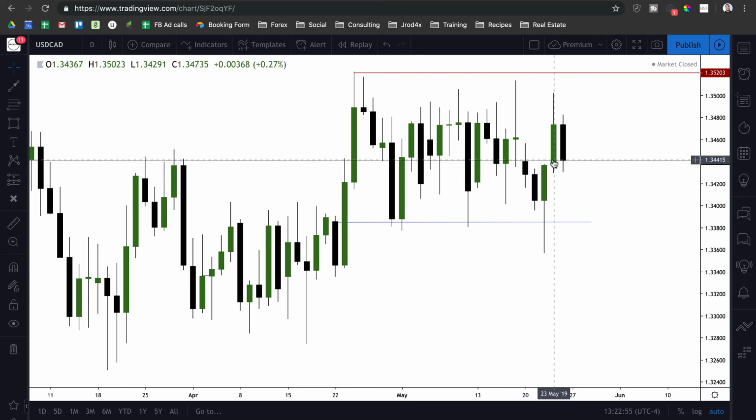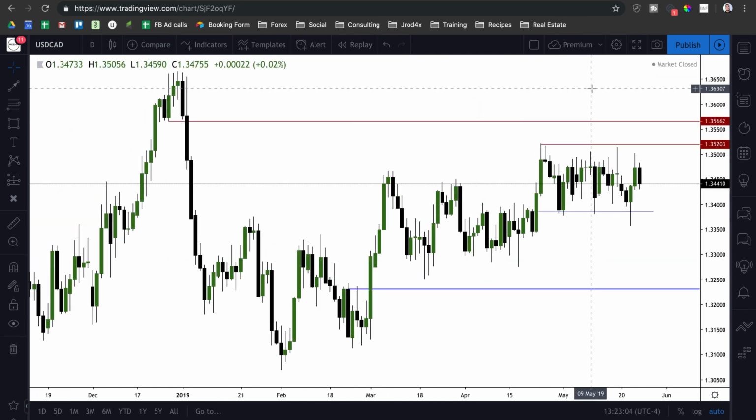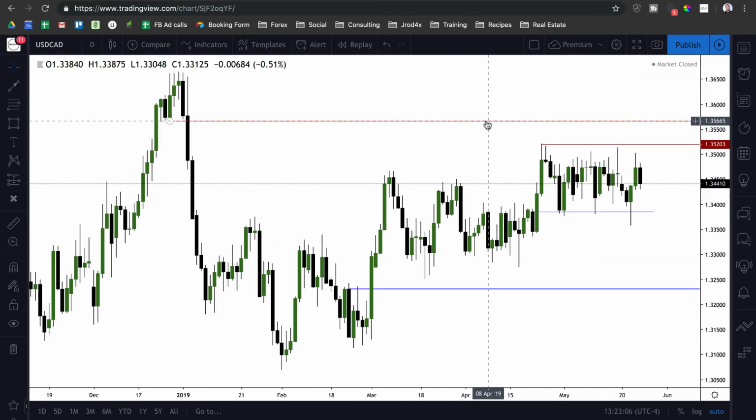So Sunday, today, we could easily see a gap up on dollar CAD and then just start continuously trading above 35 big figure, 35.20, 35.50, and then potentially the overall target I'm looking for is 35.50 to 35.70. So 35.50 comes in here, and then 35.70 is just slightly above, almost in line perfectly with the open of this candle. The open of this candle comes in at 35.73. So if you round it down to 35.70, it's only 3 pips. So that's what I'm looking at in terms of an upside target, 35.50 to 35.70.